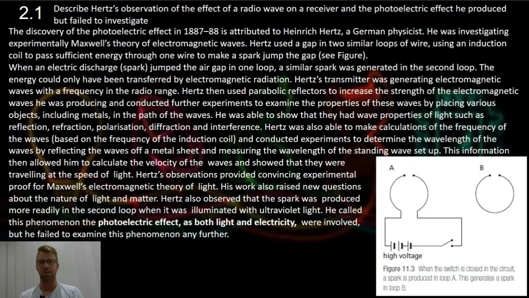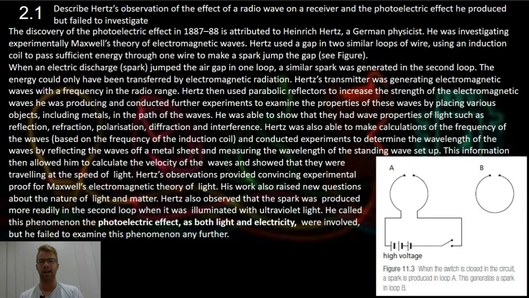Hertz then used a parabolic reflector to increase the strength of the electromagnetic waves. He conducted further experiments to examine the properties of the waves by placing objects, including metals, in the path of the waves. He was able to show the wave properties of light, such as reflection, refraction, polarization, diffraction and interference, which was fundamental at that time to give us the properties of EM waves.